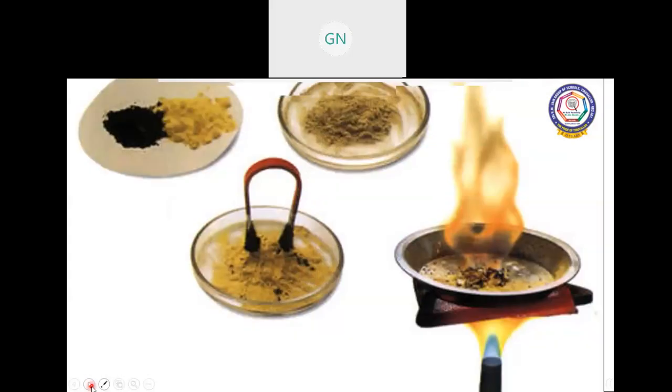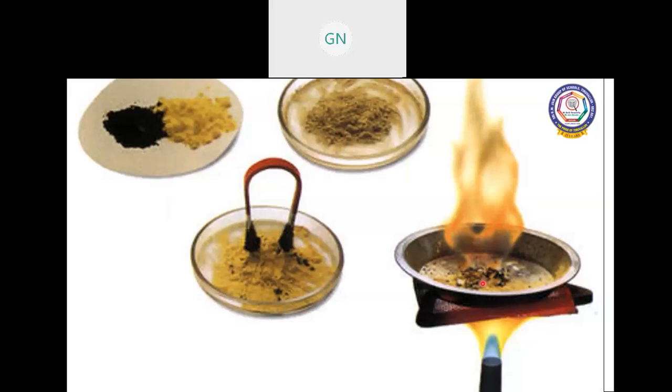With the same mixture, we can use a magnet to remove the iron filings, or we can heat it and make a compound. Now it is iron sulfide, a compound. When you heat, the iron reacts with the sulfur powder and forms the iron sulfide compound.